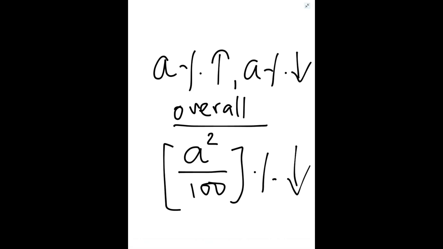Always. Even if you change the order, first decrease then increase, then also it will be the same, A square by 100% decrease. So this is a very important formula. a square पर 100% डिक्रीज होता है यदि आप a% इंक्रीज करें फिर a% डिक्रीज करें.